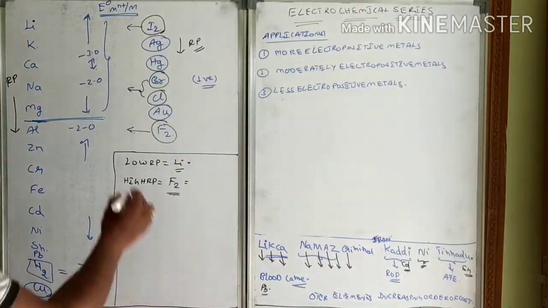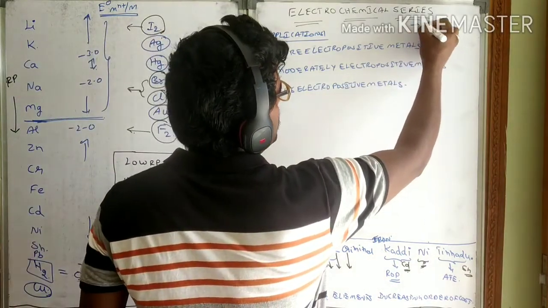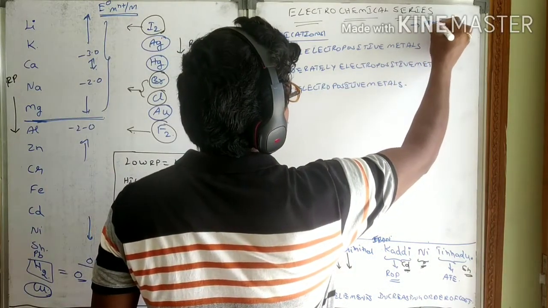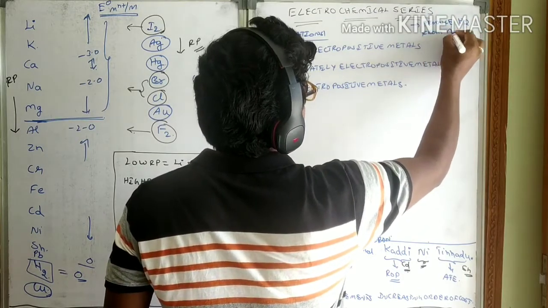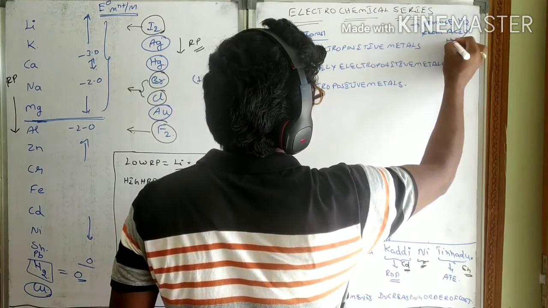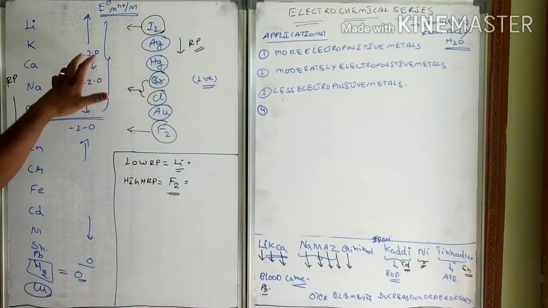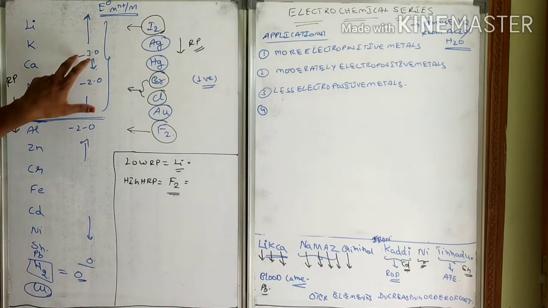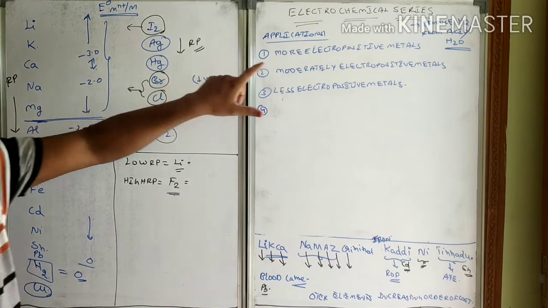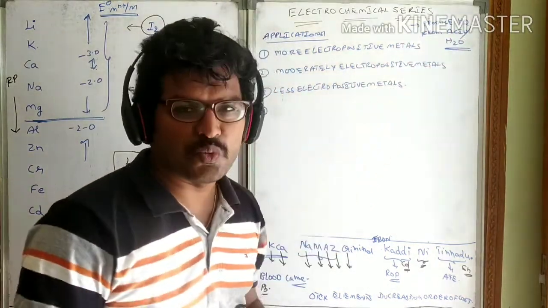So these metals can produce H2 from acid as well as from water also. More electropositive metals have SRP values between -2 and -3, and these metals can produce hydrogen from acids as well as water.